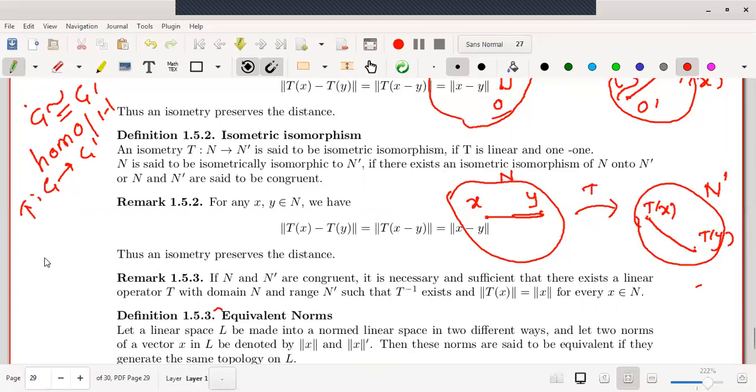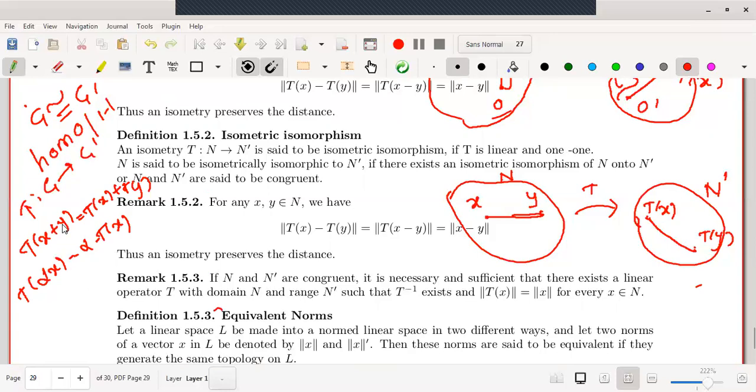Whenever we say the word linear, we know that T preserves addition, that is T of x plus y is equal to Tx plus Ty. Similarly, T of alpha x is equal to alpha times T of x. These are the properties of linearity. If you look very carefully, T preserves both the operations defined on the corresponding linear space, addition and scalar multiplication.